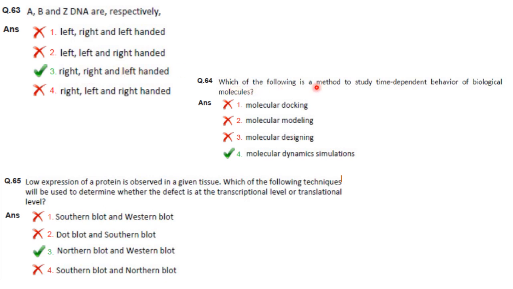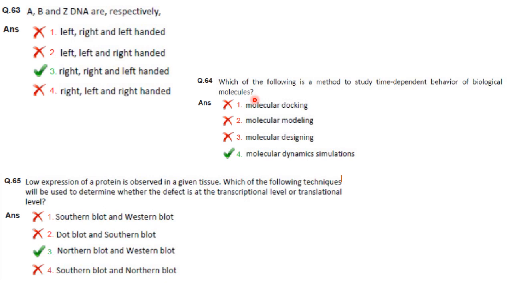Next one. Which of the following is a method to study time-dependent behavior of biological molecule? So what is molecular docking? It is to predict the preferred orientation of the ligand to its target to form a stable complex. What is molecular?